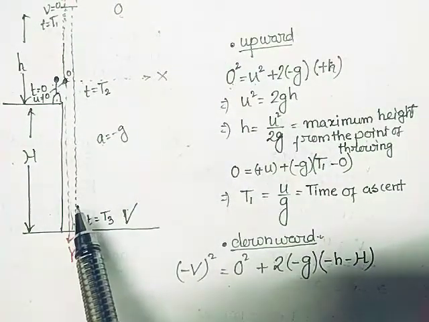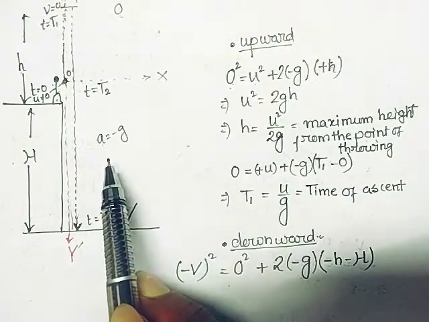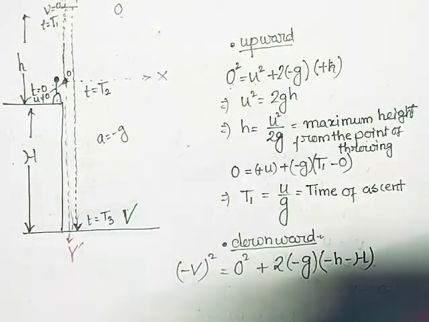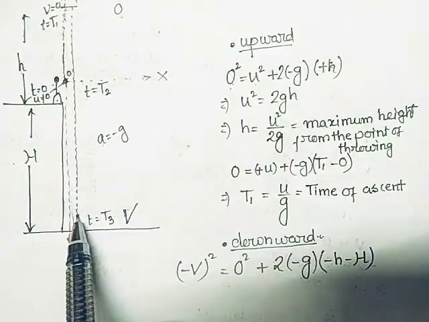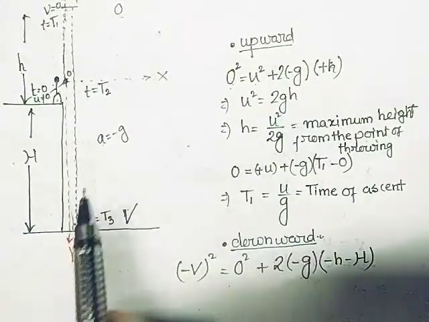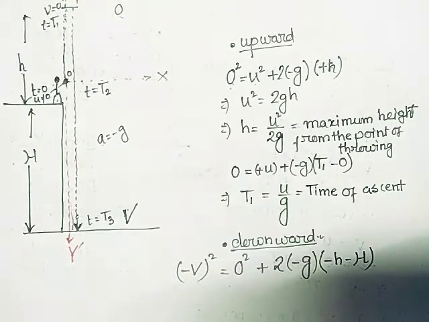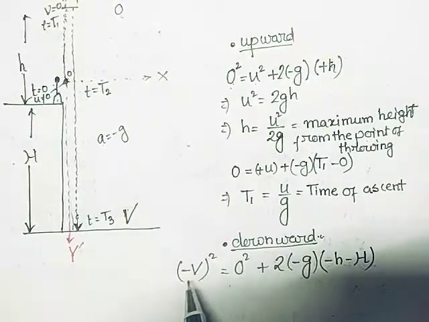Velocity is negative, acceleration is also negative. Okay, now it does not act as a retardation. Since the velocity is along the negative y-axis and the acceleration is also along the negative y-axis, the acceleration now helps in increasing the velocity. So here the velocity will increase. In one word, I can say here the negative velocity is increased by the negative acceleration. Here there is no retardation. This point you have to understand.